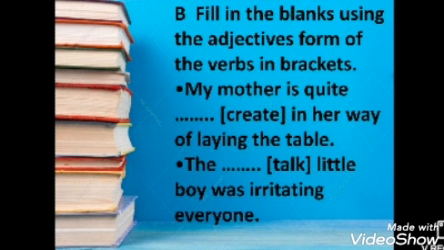You have to remember which suffix you will add so it will function as an adjective. Create, creative. See the next one: the dash little boy was irritating everyone. The verb given is talk. The adjective form of talk will be talkative. The talkative little boy was irritating everyone.